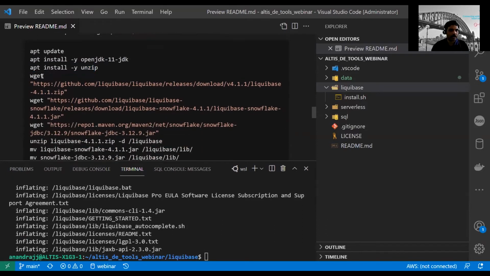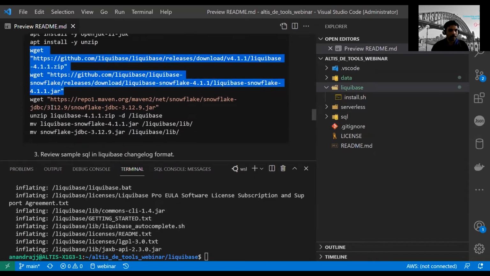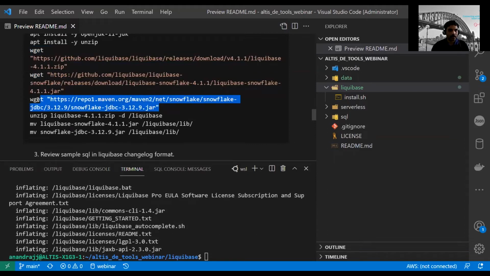wget is the native tool to download any app from the internet. Once you do that, this is the Liquibase, and the next one is the jar file, which is the Snowflake driver used by Liquibase. Both of them are downloaded. This is the JDBC jar as well. These are a couple of other packages for Liquibase to work.